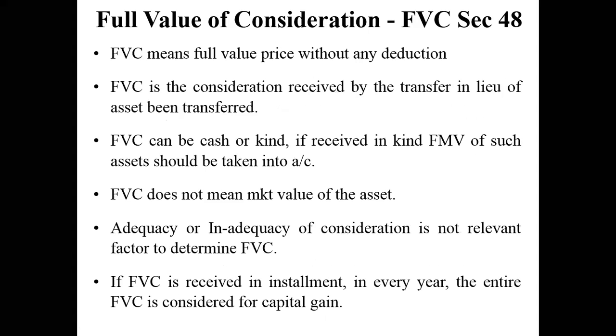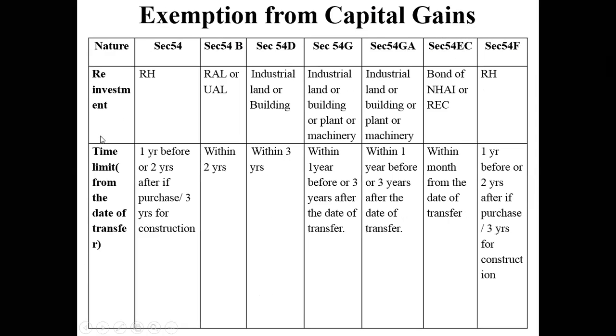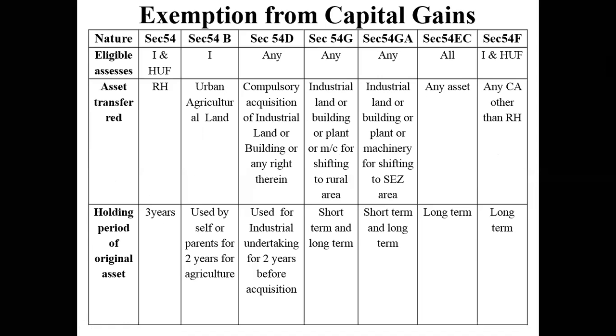So today we will go ahead and see all these sections which come under exemptions from capital gains. For simplicity's sake, I have divided these sections by the nature of the sections, that is the section numbers, and on the vertical line, I have put the characteristics. Who is eligible, what is the asset, what is the holding period, all those things. Everything has been mentioned here. Clear? This is not only one slide, it is a continuation of slides, but due to space constraint, I have to shift to some other slides. That's the only thing. Clear?